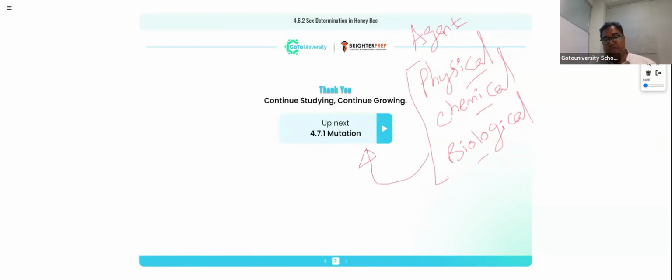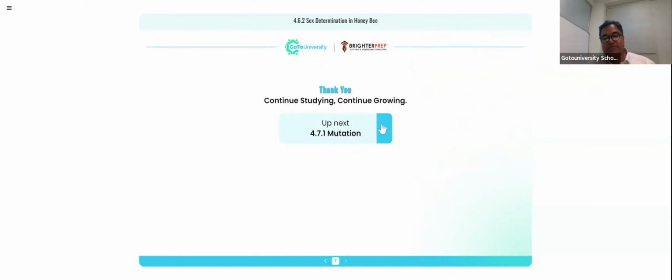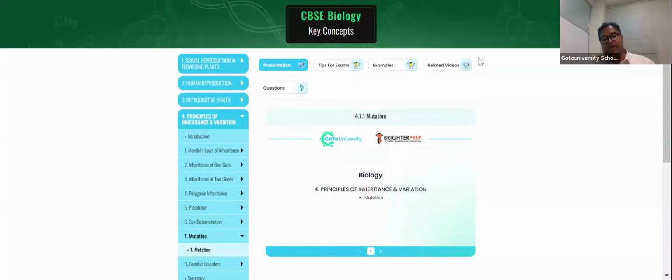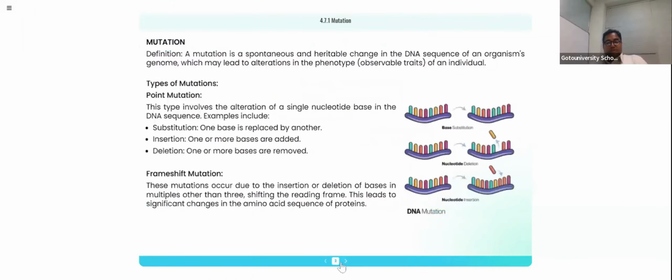These agents are called mutagen. Mutagen changes the methyl group or the ethyl group of the DNA. So all these things are okay. Now we are entering into the next important concept, mutation, right? In mutation, basically, it is caused by mutagenic agent, right?